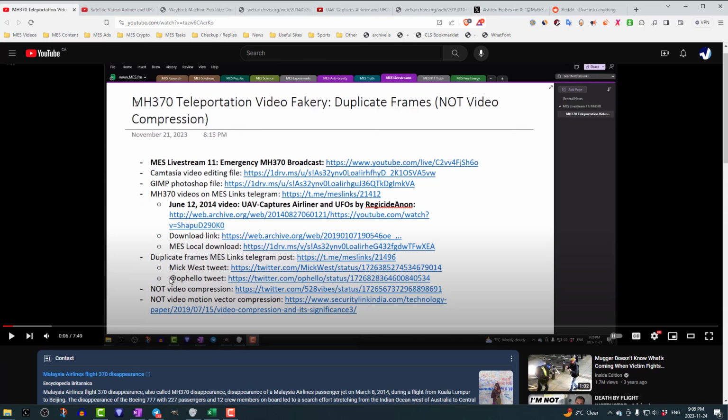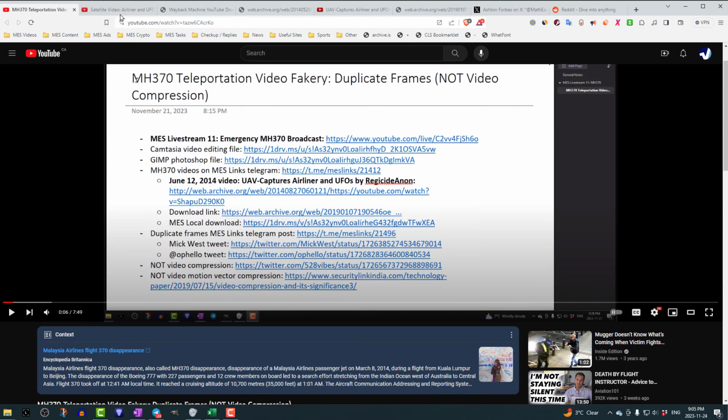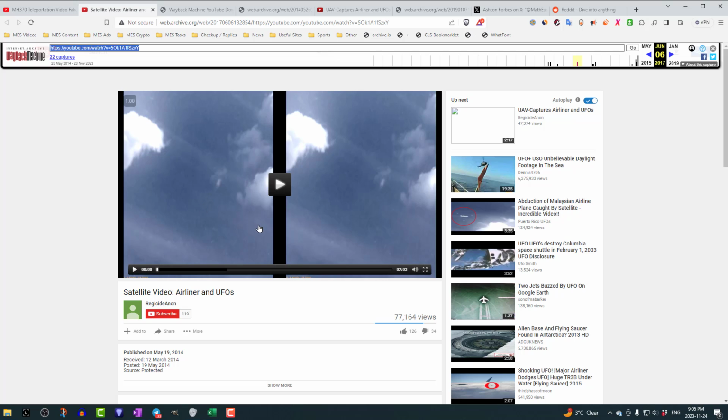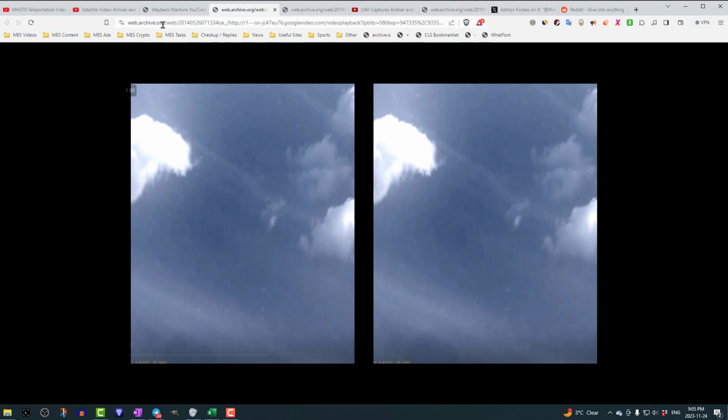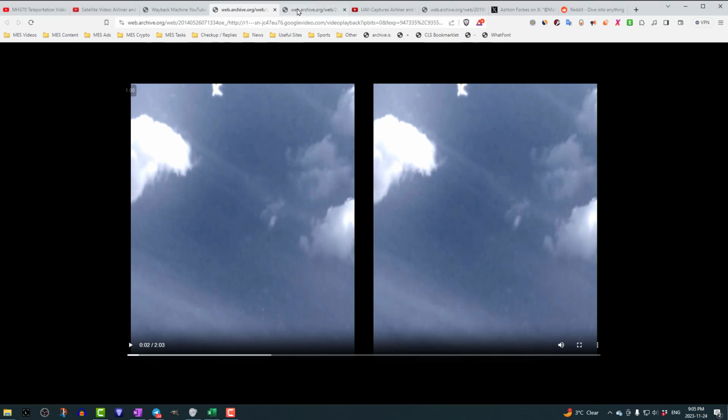Let's just go over to the video stuff here. So this is my earlier video. And there is the supposed satellite footage with the supposed stereoscopic effect. Basically two video frames right here, and then they combine together to give a somewhat 3D perspective. This is the May 19, 2014 one. And to download this, you can just copy this one right here, paste it into this Wayback YouTube downloader, and it grabs you the download link from the web archive, and you can download it.